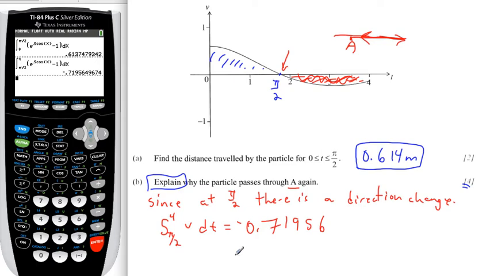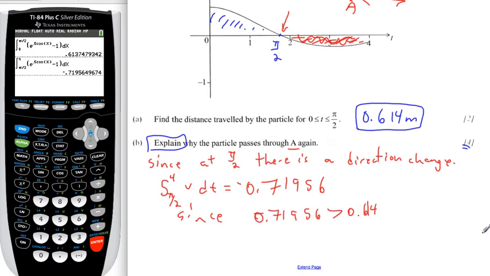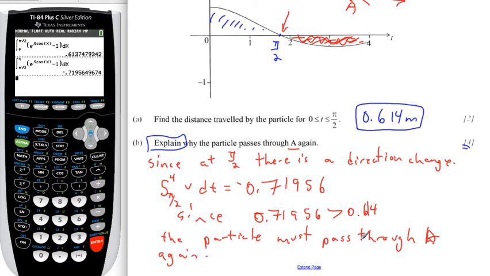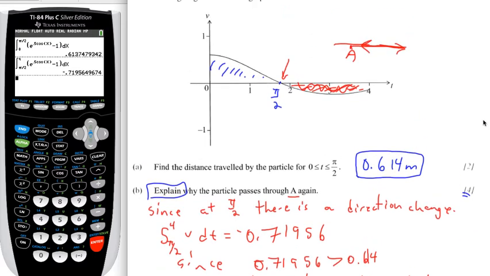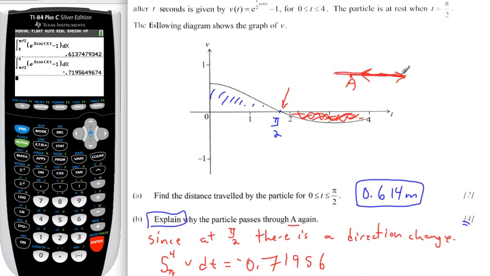Okay. And negative. So this is the particle must pass through A again. Okay. So if you want to think about that with the number line here again, right?